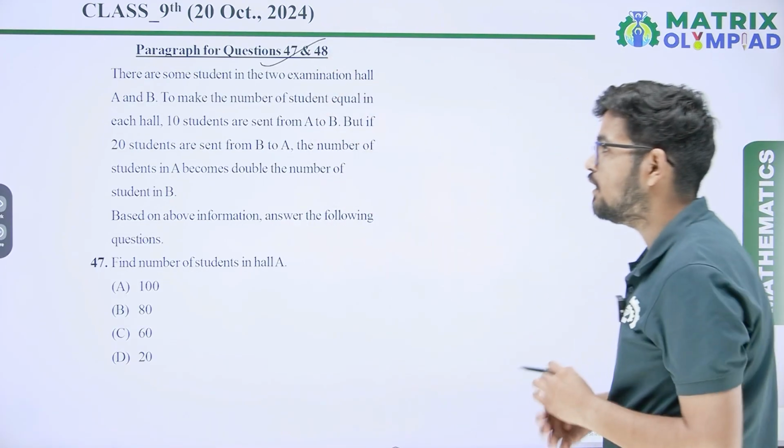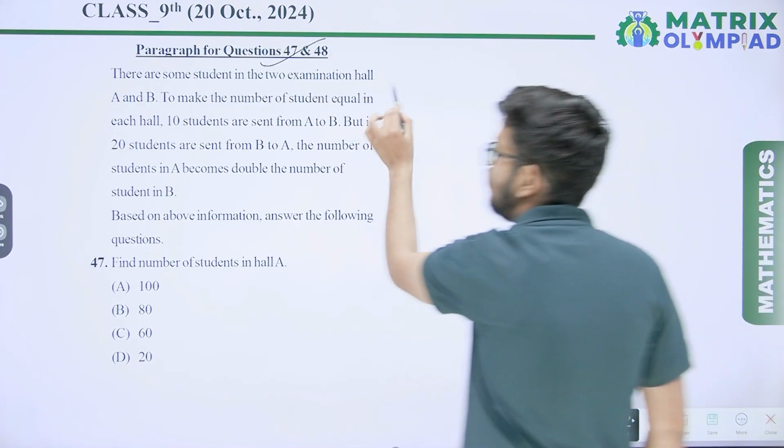Paragraph 4, question number 47 and 48. There are some students in two exam halls A and B.